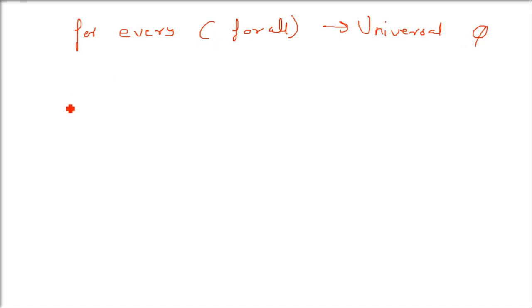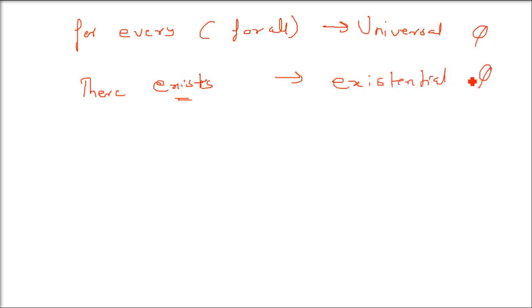And the phrase we just talked about, "there exists", is very specific about the existence or happening of something. The previous one was called the universal quantifier, and this one is called the existential quantifier. Please listen to me again: for every is universal, there exists is existential.